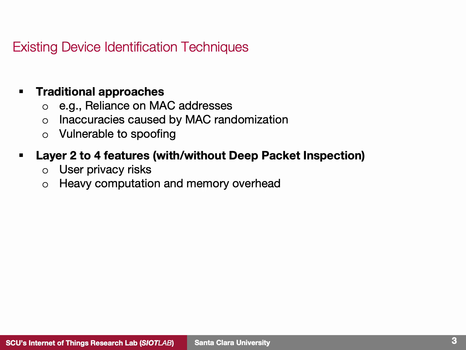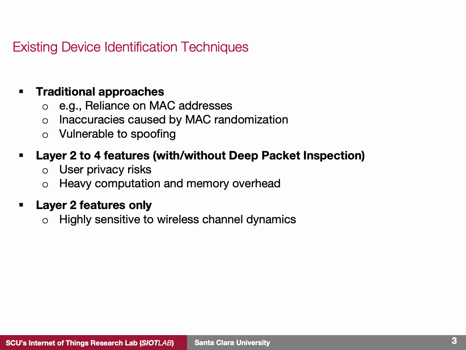Another option is analyzing layer 2 through layer 4 headers or even packet payloads. While this method can provide more detailed information, it comes with a major drawback, that is compromising user privacy. To identify devices, all communication patterns would need to be analyzed, which can reveal sensitive information. Not to mention, this kind of analysis requires significant computational power, which can be a challenge.